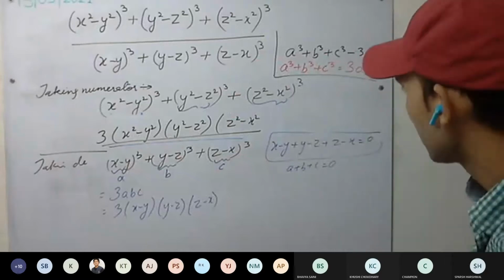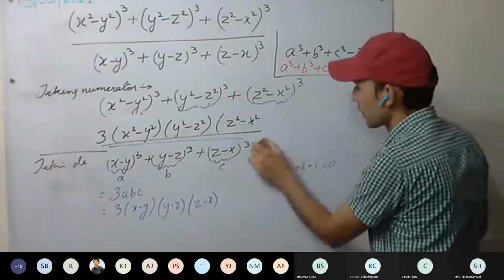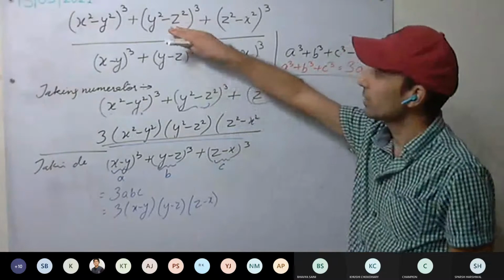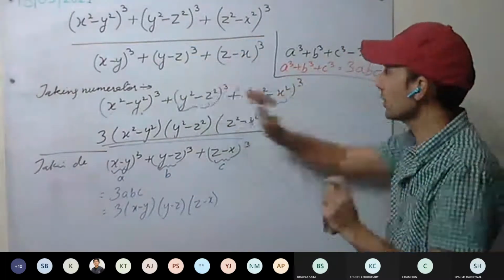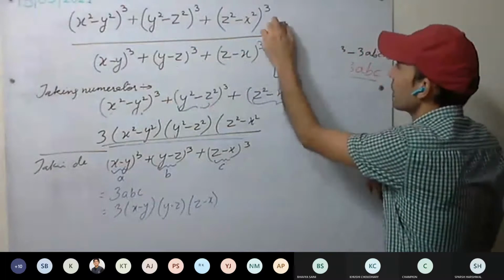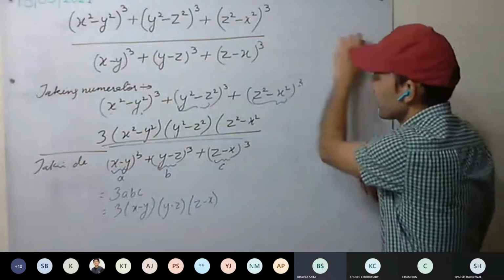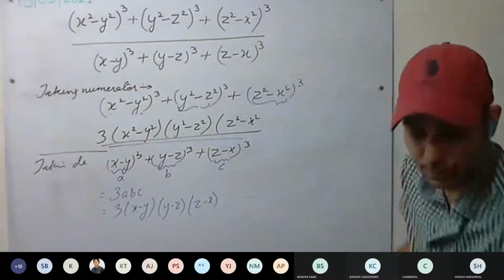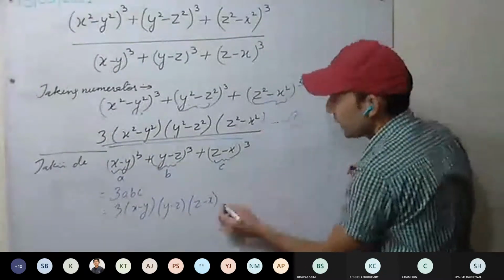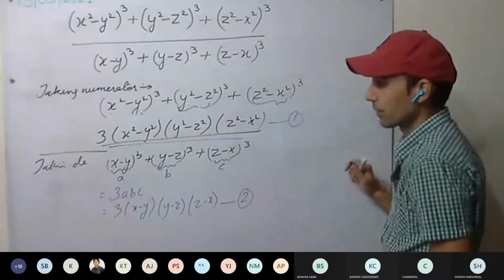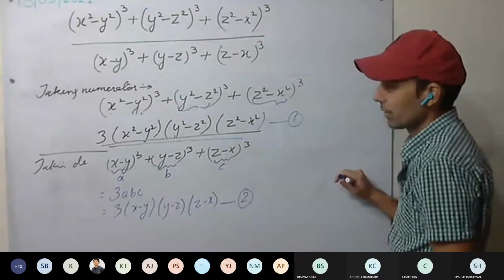We have done the same thing with the numerator, same thing with the denominator. Understood? Yes, sir. Divide numerator by denominator. That we have to do at last.